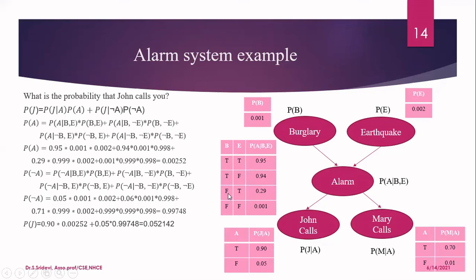Now go to the third row. In the third row, we have burglary as false, but earthquake as true. So you should calculate what is the probability of getting an alarm for this particular row. So probability of alarm given no burglary, but there is an earthquake. And this is a conditional probability. So multiply by the original event, that is nothing but probability of no burglary, comma, earthquake.